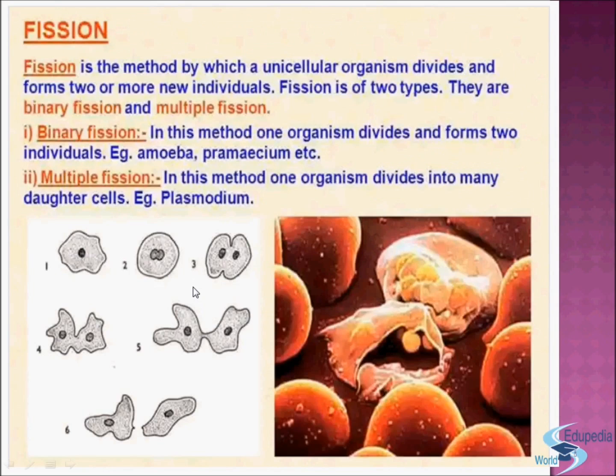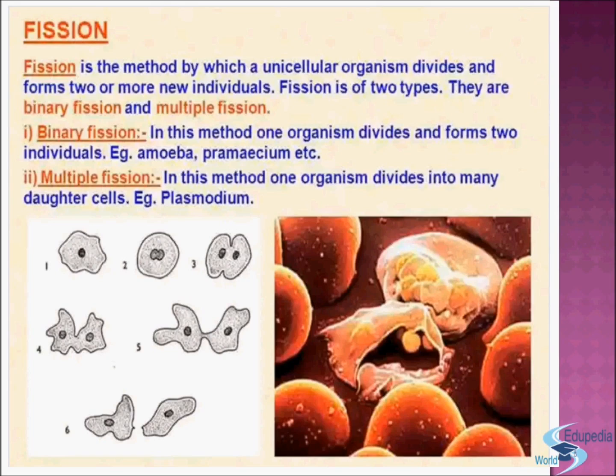Now friends, we will discuss types of reproduction. There are two types of reproduction. The first one is the asexual type, and the second one is the sexual type. Now, in asexual types, the first reproduction is fission. What is fission?